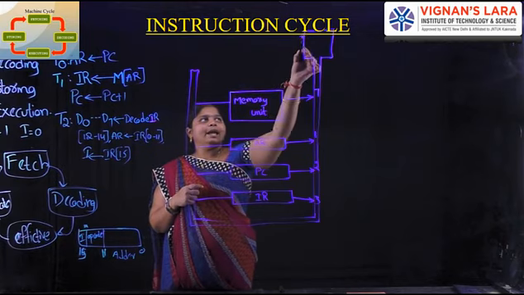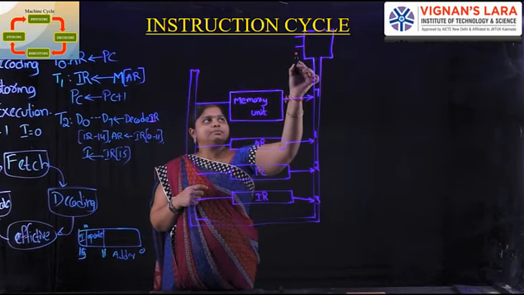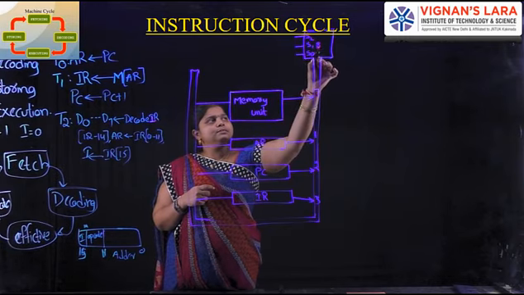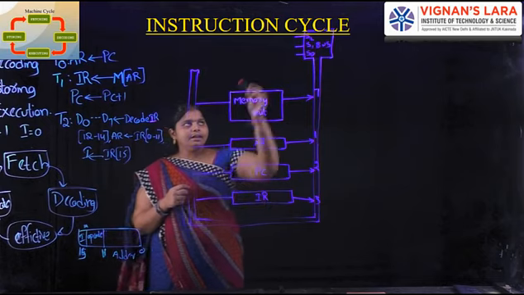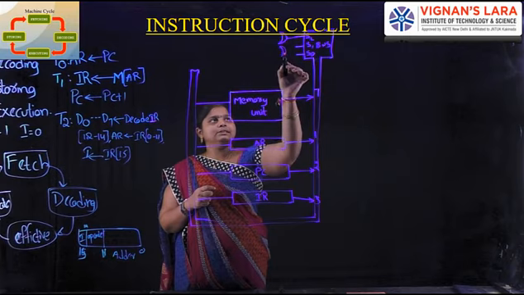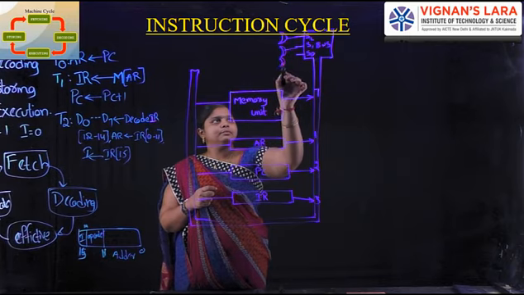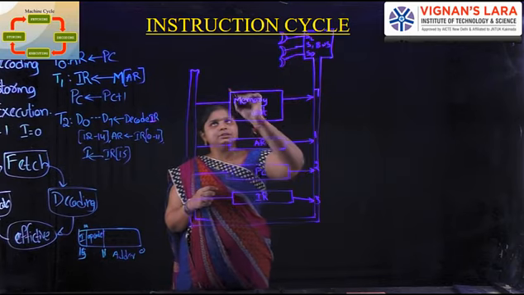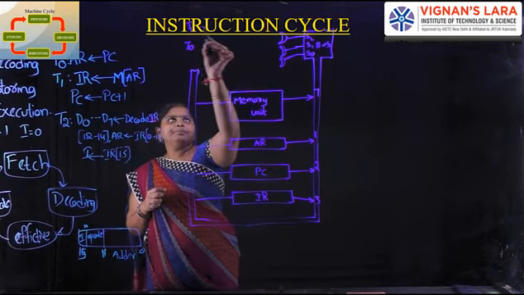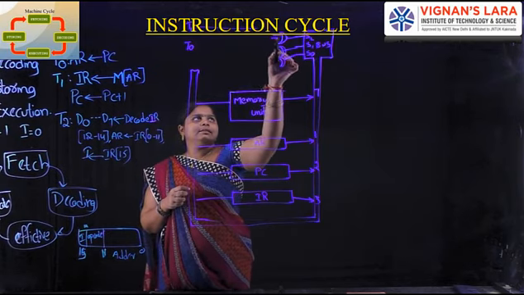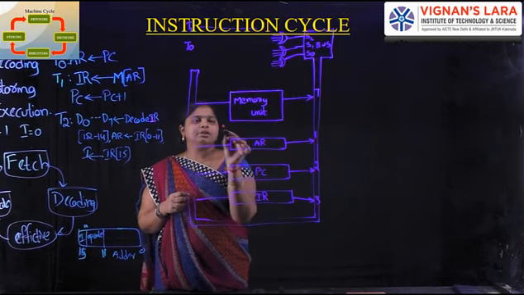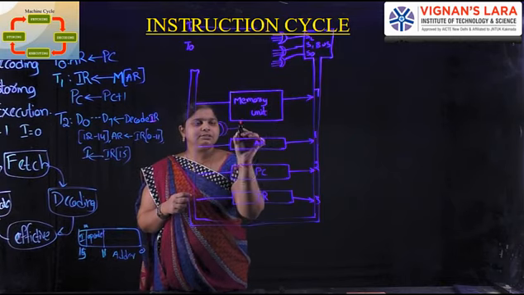Here we take the 3 select lines, S2, S1 and S0. This is a bus. Here we take the OR operation for calculating the timing signals. These are the OR operations, for T1 and T0. Here we have 3 input lines. Here also we take the OR operations.